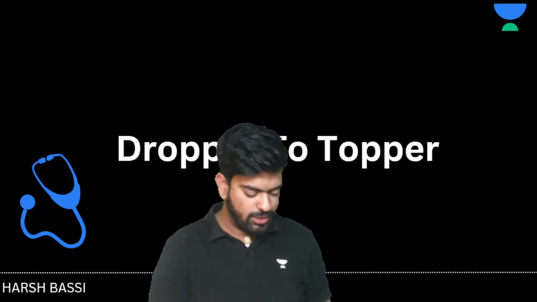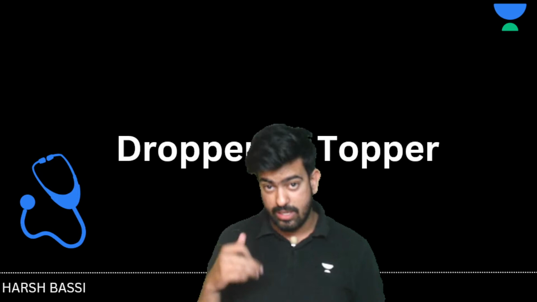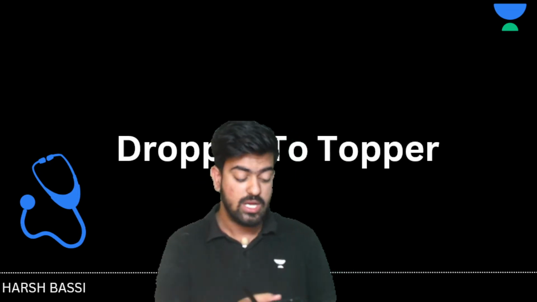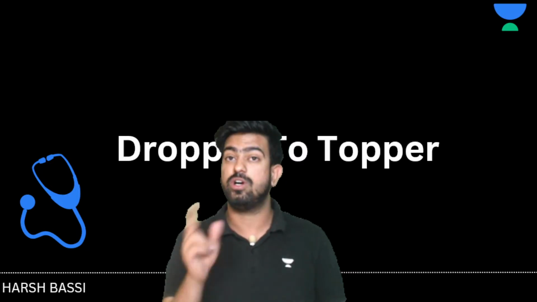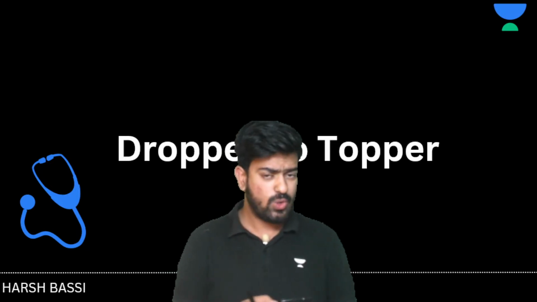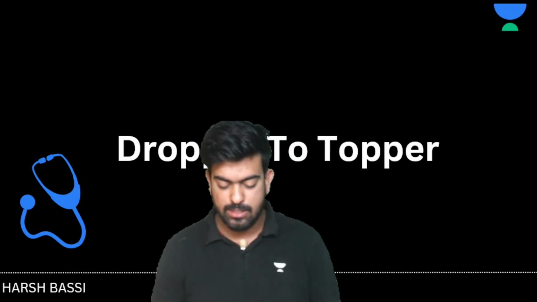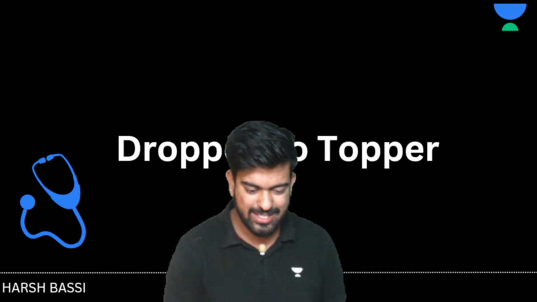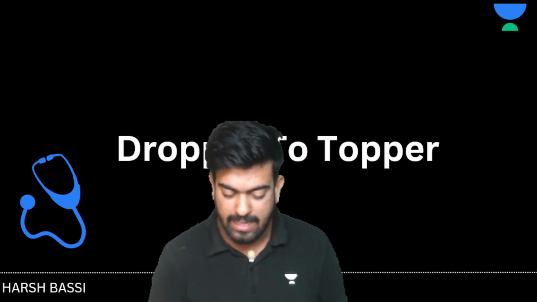This chapter is relatively easy compared to the previous chapter, photosynthesis. I hope that you will be able to grasp the concepts clearly here. So let's quickly start.